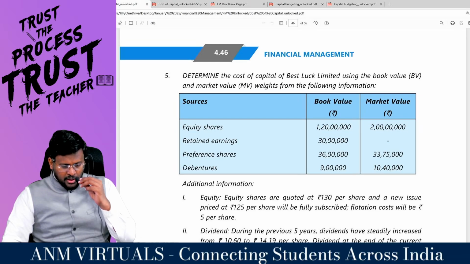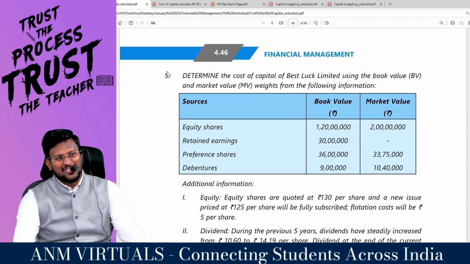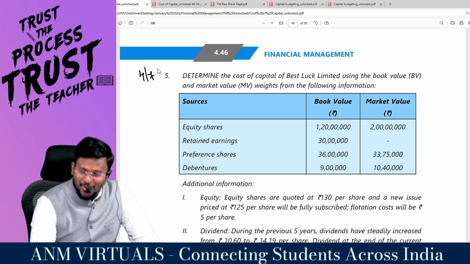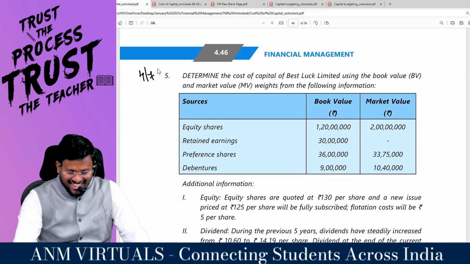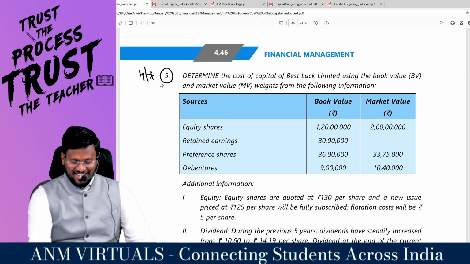Sir, very happy afternoon to all. So we are doing cost of capital. In that we have completed 4 questions out of 7 questions. We are into question number 5. Shall I start the proceeding?